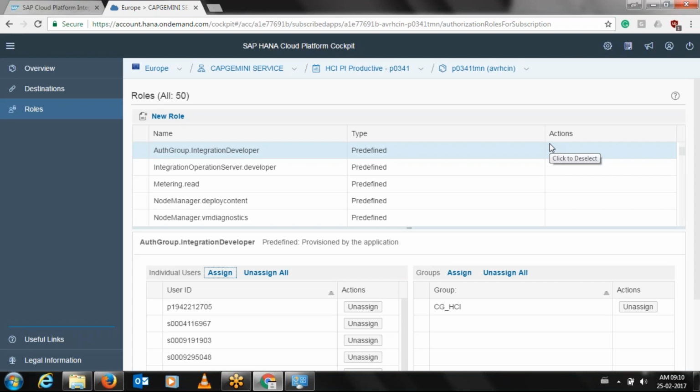Generally, what people teach in the market is they directly jump onto HCI before giving any reference and how you reach the HCI tenant. But here I show each and every step so that in future, if you get stuck or are provided with this task, you will know how to do this.